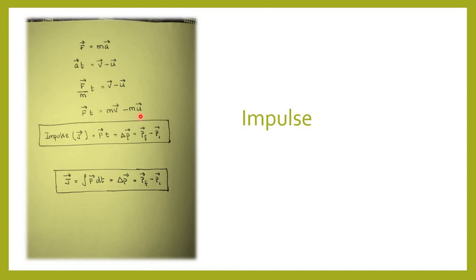And finally we get, that is, by taking m to the RHS, we get Ft equals mv minus mu. The product of the constant force F and the time t for which it acts is called the impulse J of the force, and this is equal to the change in linear momentum which it produces. So we can write this as impulse vector J equals the force, that is the constant force, into time, which is equal to the change in linear momentum, which can be written as the final momentum minus the initial momentum.